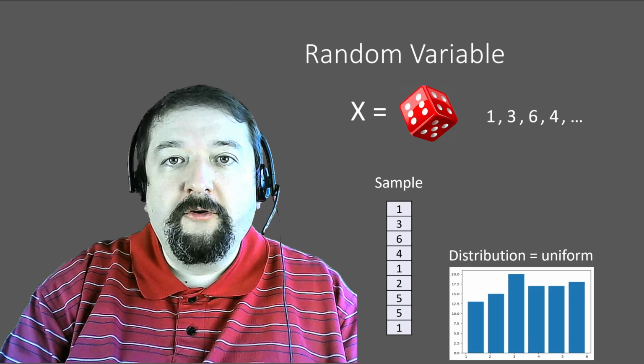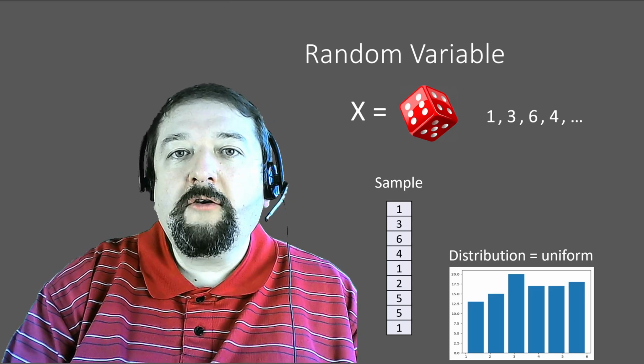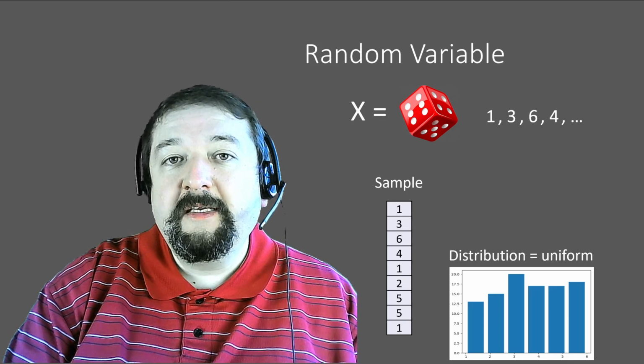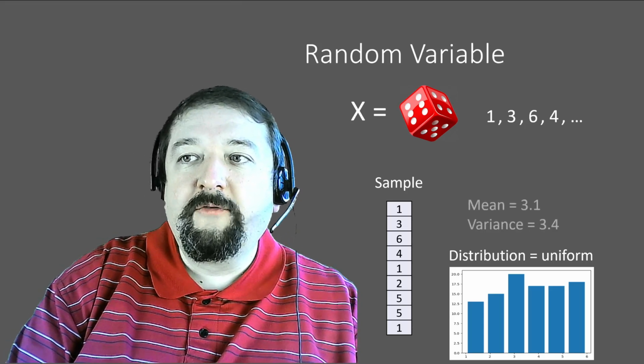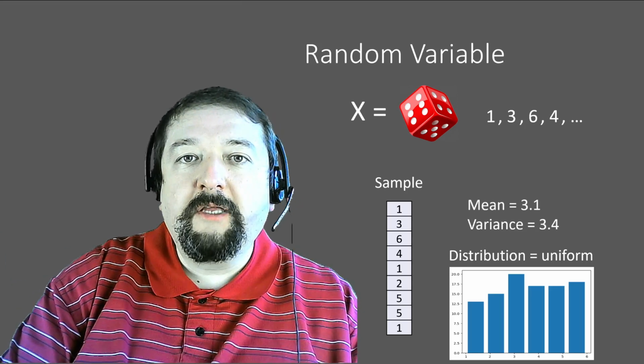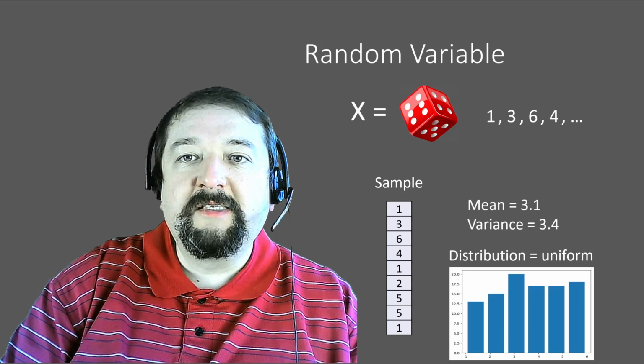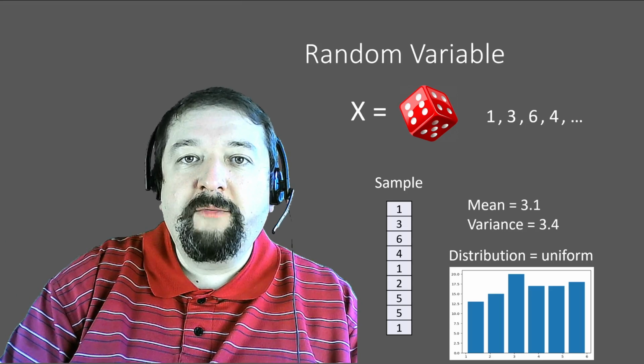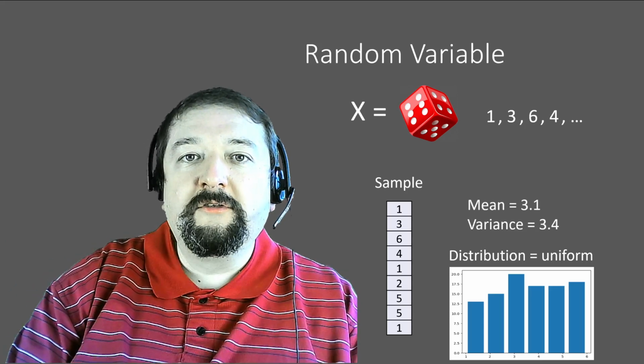This is called uniform distribution. And we can then compute some probabilistic values from this sample. For example, we can compute mean by adding all values together and dividing by the size of the sample, and variance, which represents how far those values are spread.